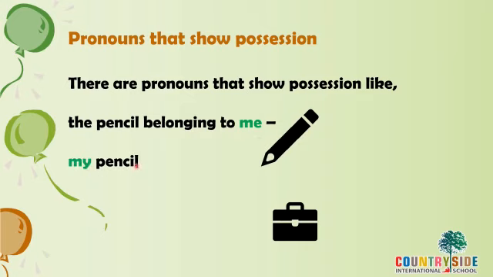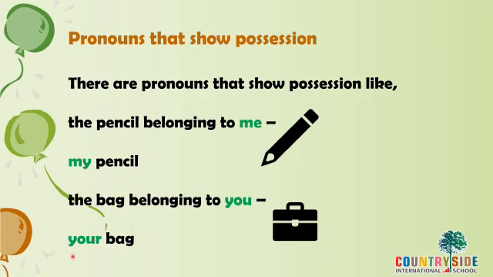My pencil. We say this is my pencil. So my is a pronoun which shows possession. The bag belonging to you. If it is belonging to you, how will we say? Your bag. So your is a pronoun which shows possession.